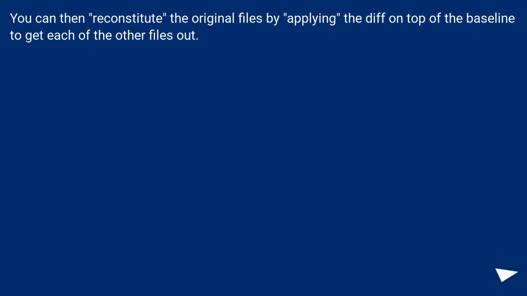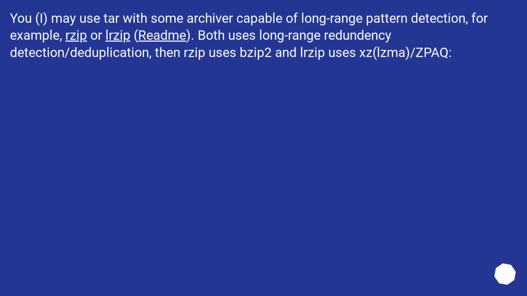You can then reconstitute the original files by applying the diff on top of the baseline to get each of the other files out. You may use tar with some archiver capable of long-range pattern detection, for example, rzip or lrzip. Both use long-range redundancy detection/deduplication, then rzip uses bzip2 and lrzip uses xz/LZMA/ZPAQ.